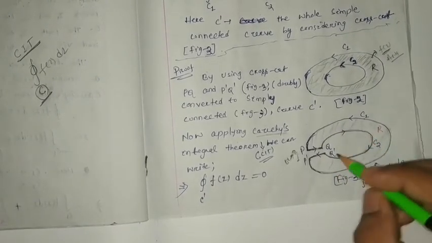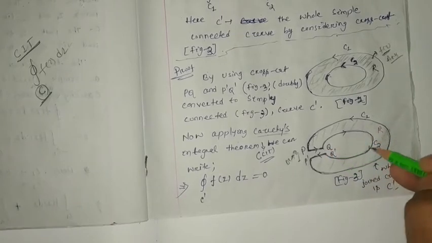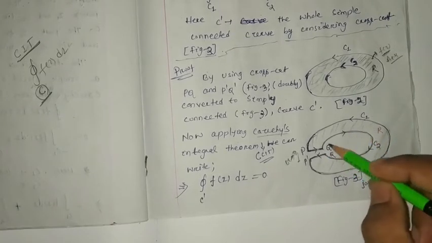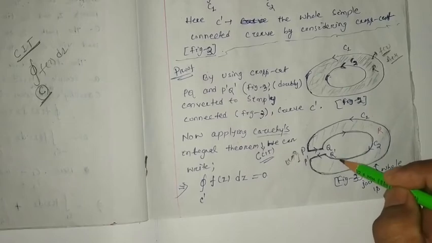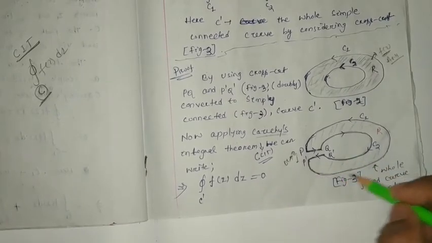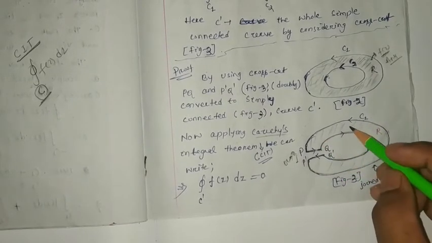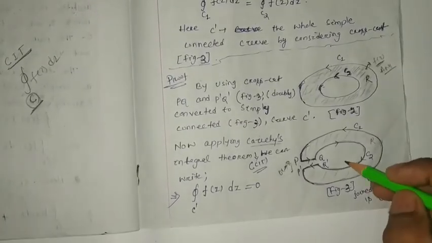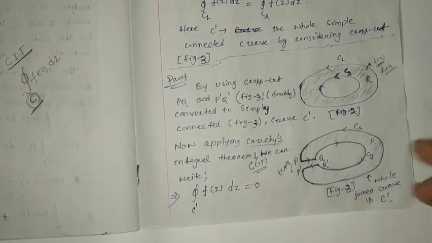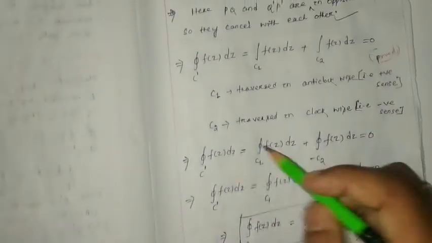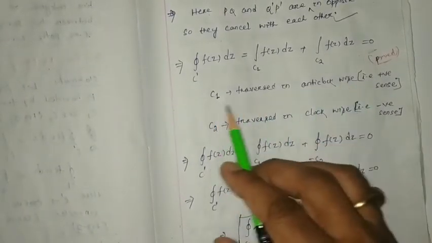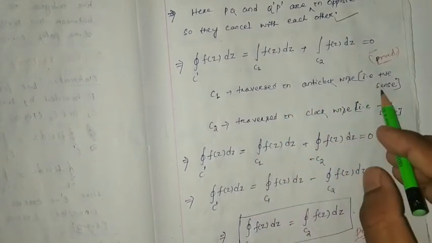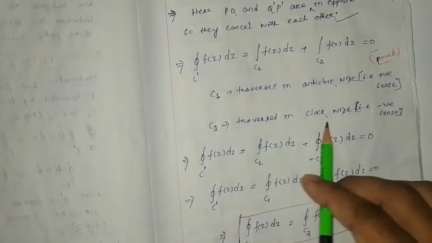But when I moved on C2, in which direction did I move? The direction is clockwise. As we discussed, counterclockwise is taken as the positive sense and clockwise as the negative sense. Here I also wrote that C1 is traversed anticlockwise, that is the positive sense, and C2 is traversed clockwise, that is the negative sense.